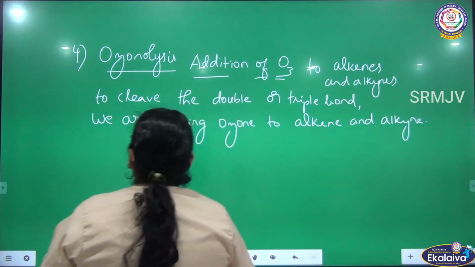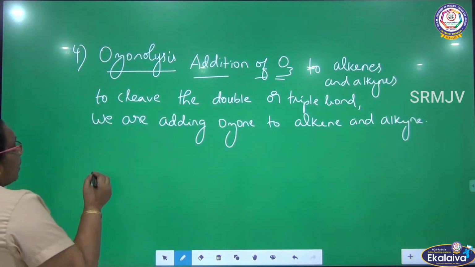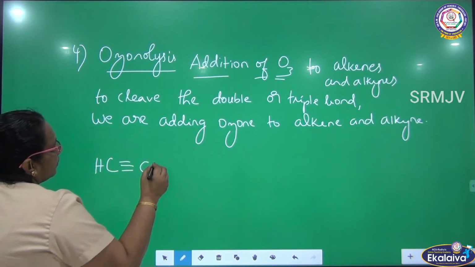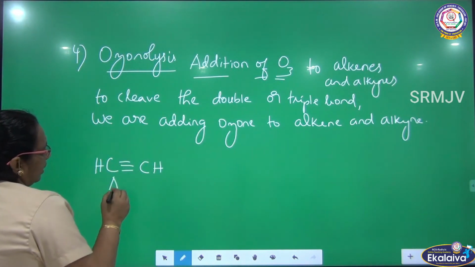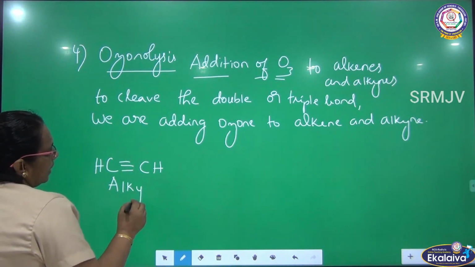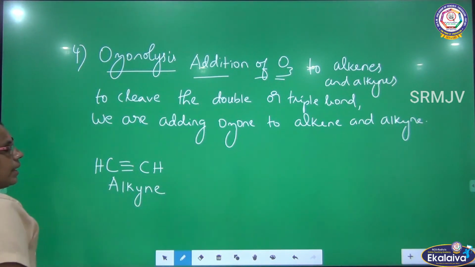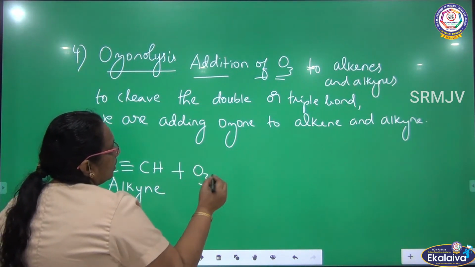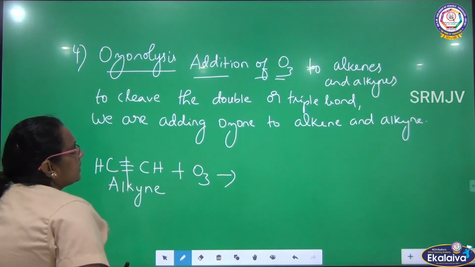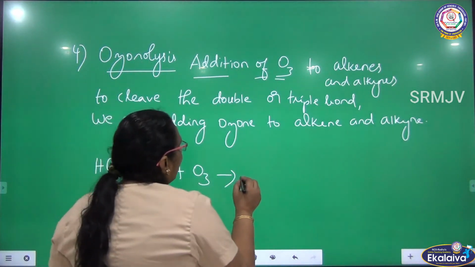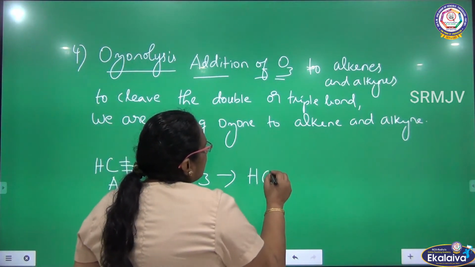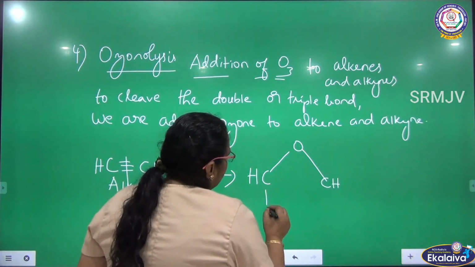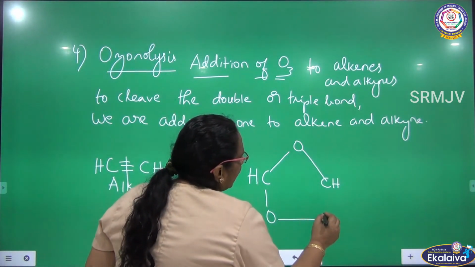Okay, let me see the reaction. So I am writing a compound like this: CH triple bond CH. This is alkyne. I am adding ozone. So what is my aim? I want to break this triple bond. I have to bring the oxygen atoms inside. CH, oxygen, again CH. One more oxygen will be like this. Another oxygen will be attached here.